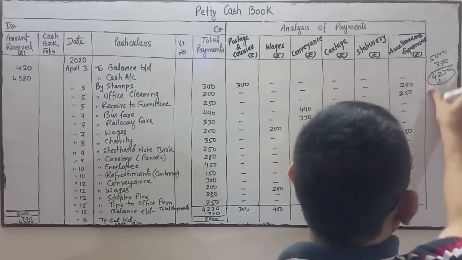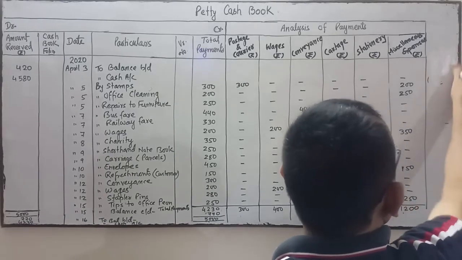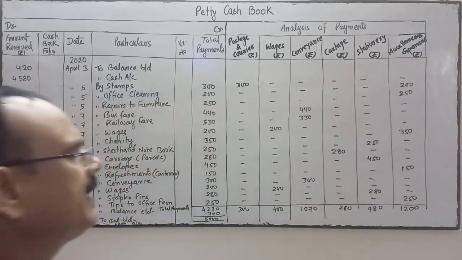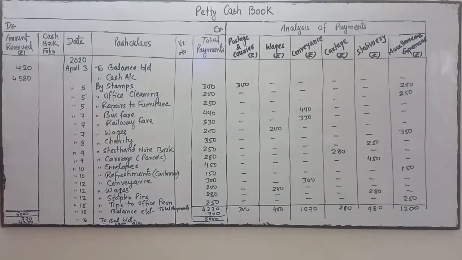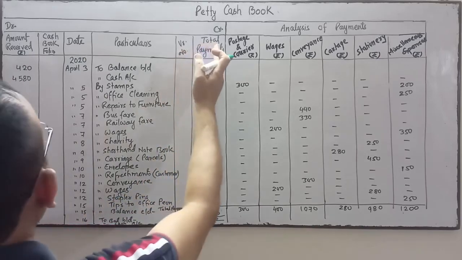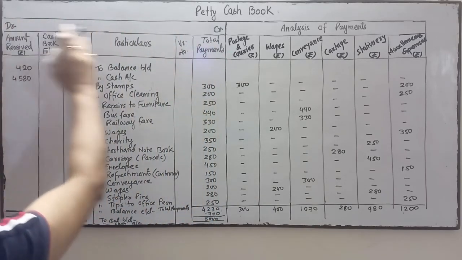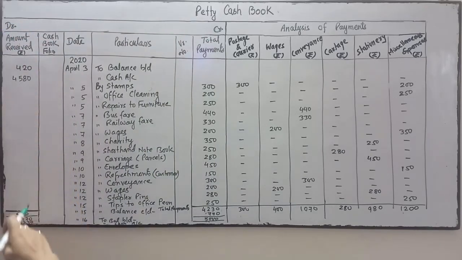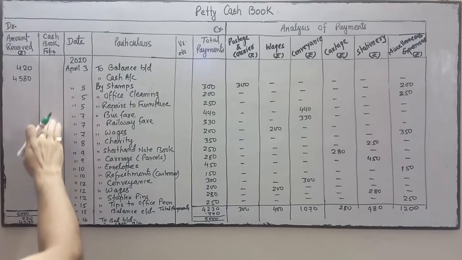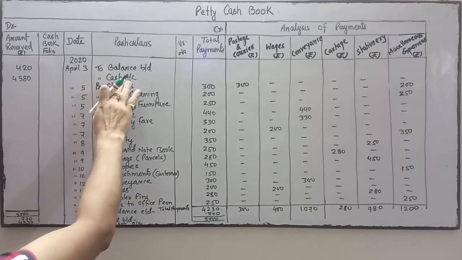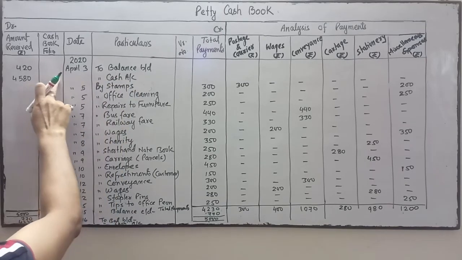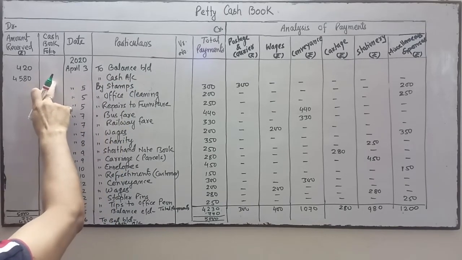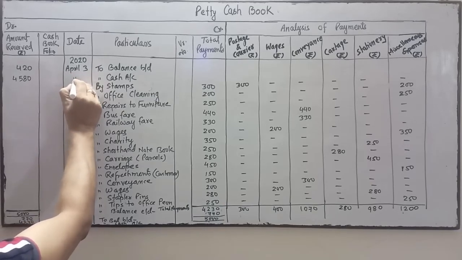Okay, so this petty cash book is very simple. There are two sides of the petty cash book. This side is your debit and credit. On the debit side, the amount received, you will write over here. This is for the cash book folio number. Whenever you receive the amount from the head cashier, you write the cash book folio number over here. This is of April 3rd.